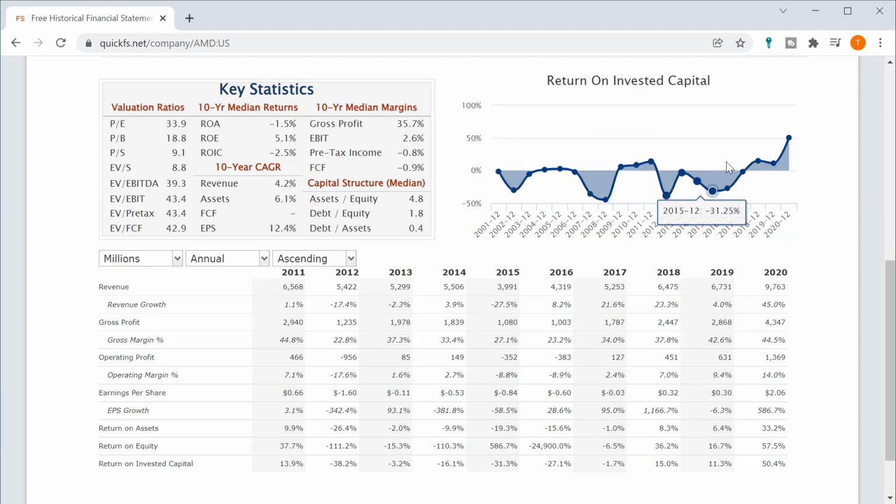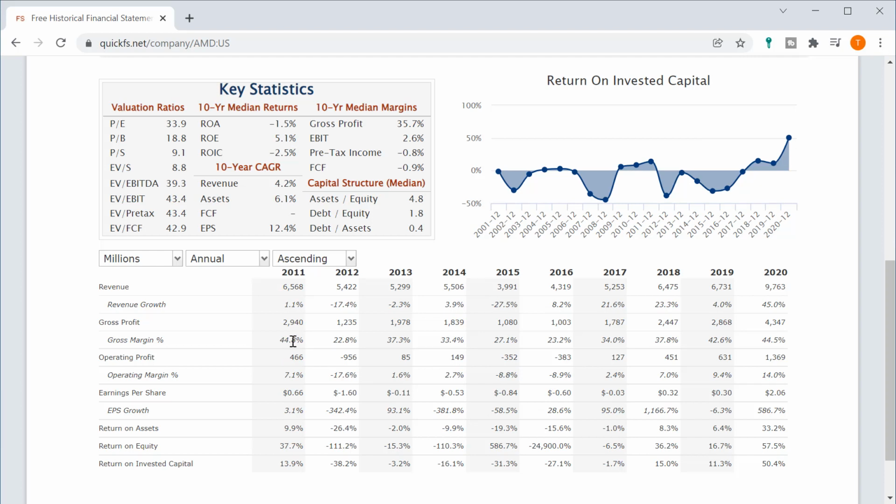The only reason you could invest in this company is if you thought the only years that are relevant are 2018 with a 15% return on invested capital, 11% in 2019, and 50% in 2020. If you think their entire business is going to just be like the last 3 years and they will never again have a loss, they will never again have a year with these terrible returns on capital, then it would make sense to consider investing in this company.